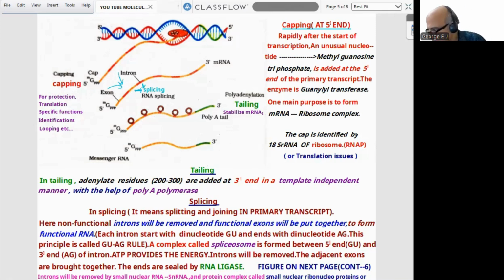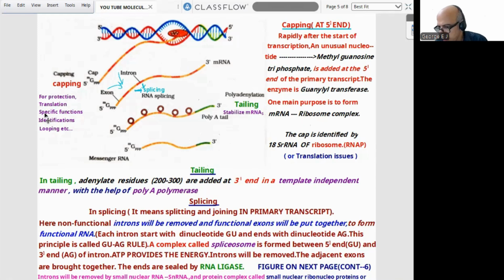I think this part is clear to all of you. Now here, capping has different functions: protection, since it comes to the cytoplasm, translation efficiency, identification, and looping. All can be there.